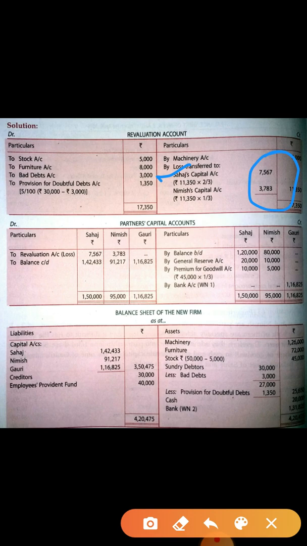Now come to the partners' capital account. First you have to transfer the balance brought down. Next, by bank you have to write down the new partner's capital, but it is not given. This you have to find out. So you can write down by bank and leave the column. In this column, after doing the calculation, you have to write down the amount. So leave this column. Now in the premium for goodwill, you have to write down the premium for goodwill.